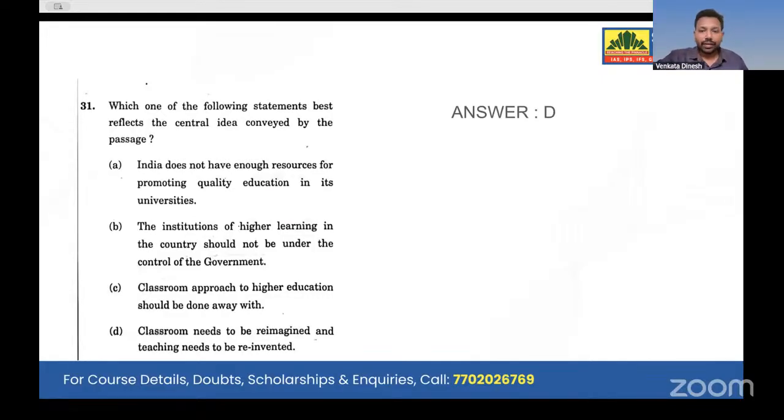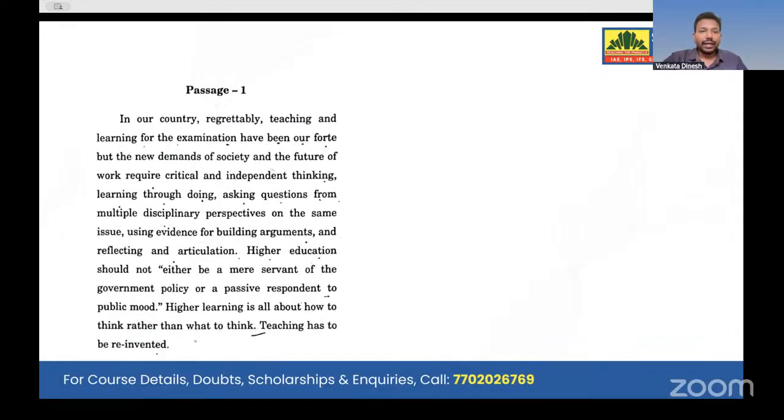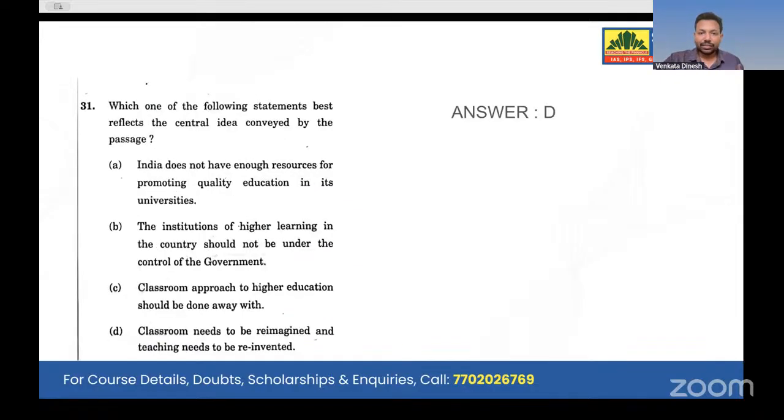Yes. Now, looking back to the 31st question, look at here. In our country, regrettably, teaching and learning from the examinations have been the norm, but the new demands of society and the future of work require critical independent thinking. So this passage talks about higher education. It talks about how we have to learn, and teaching should be innovated. Teaching should be reinvented. So that is what this particular passage talks about.